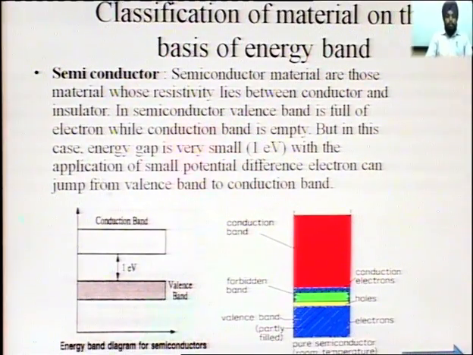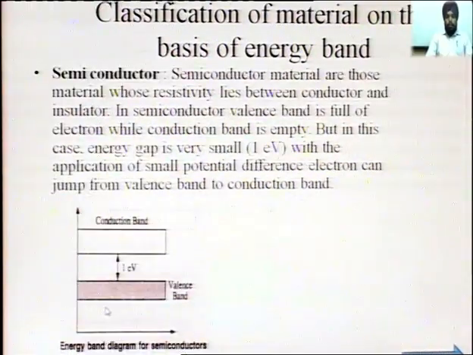Second is semiconductor. Semiconductors are those materials whose resistivity lies between conductor and insulator. In a semiconductor, the valence band is full of electrons while the conduction band is empty. This is the same case as an insulator, but the difference is that the energy required to lift the valence electron to the conduction band is small.